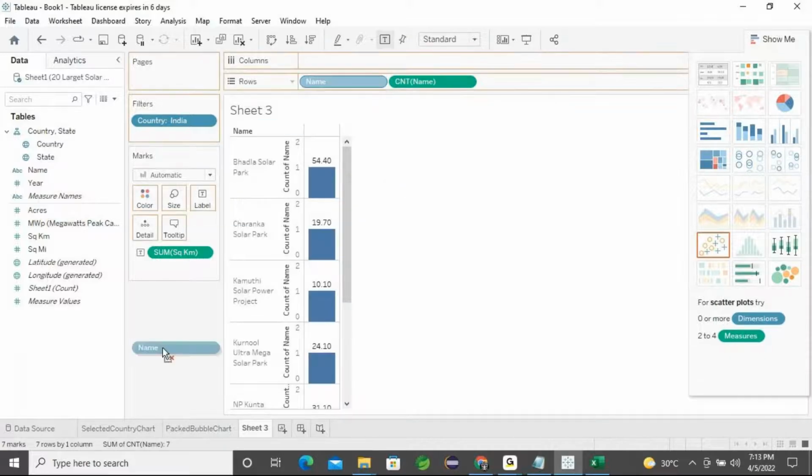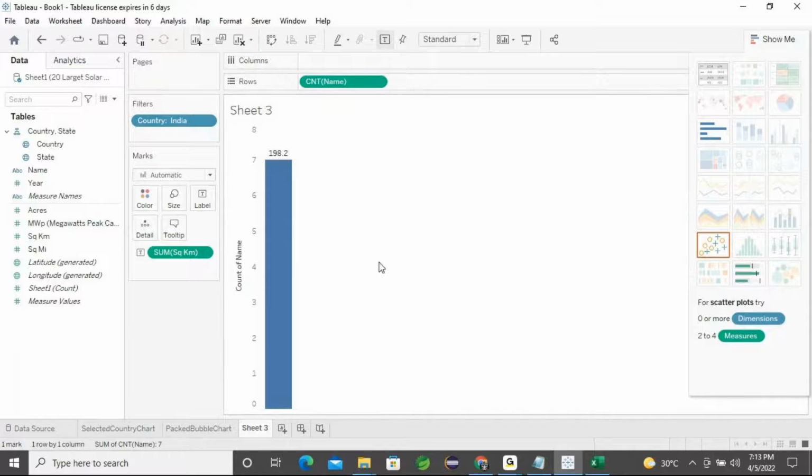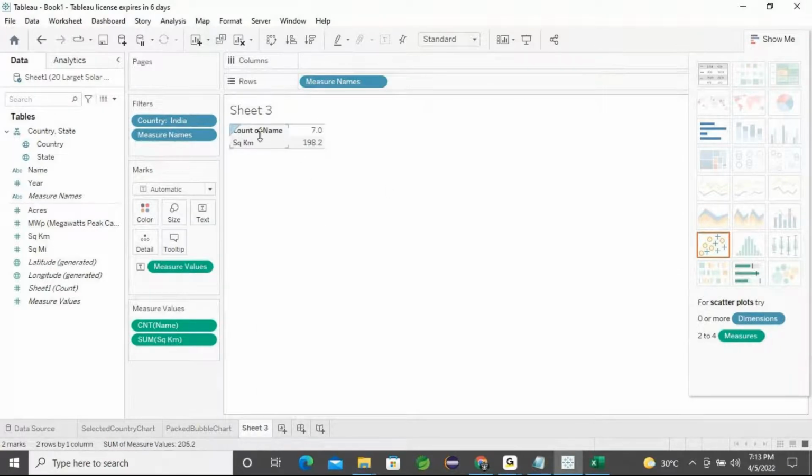So the total number of count means the total number of parks. The total number of parks is 7, and the total in square kilometers is 198.2. So this is exactly what I want.